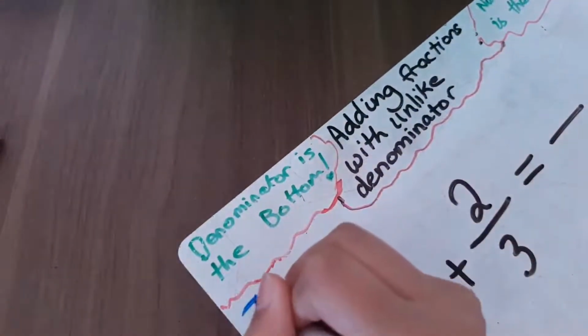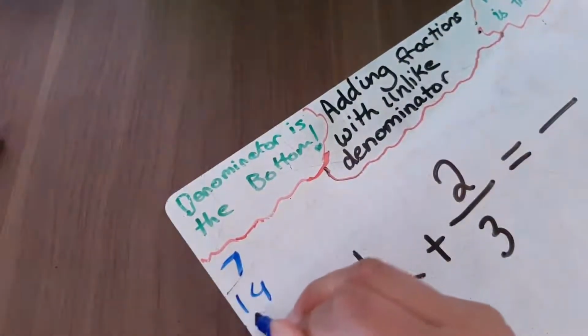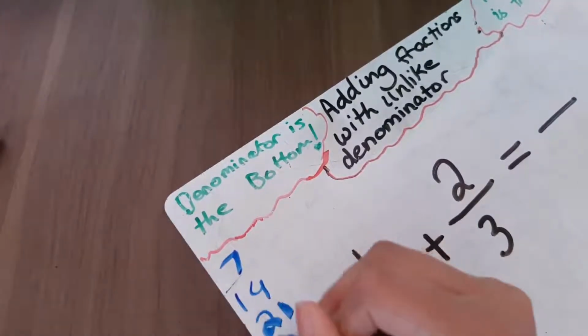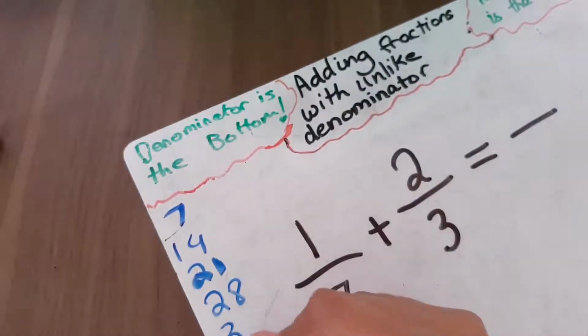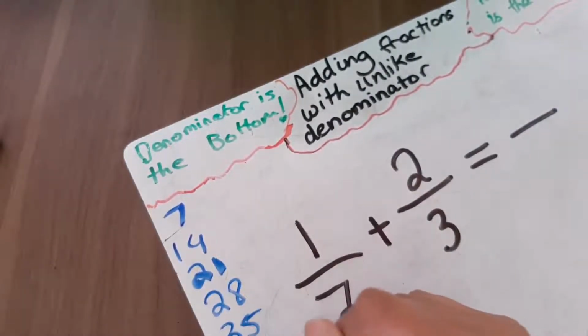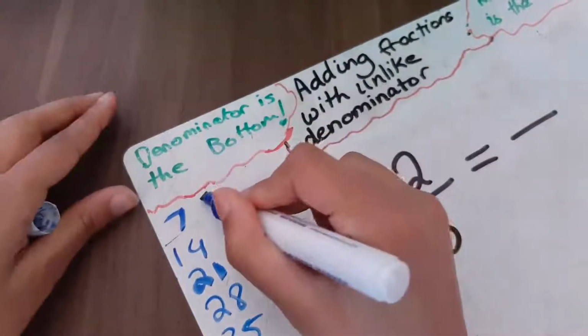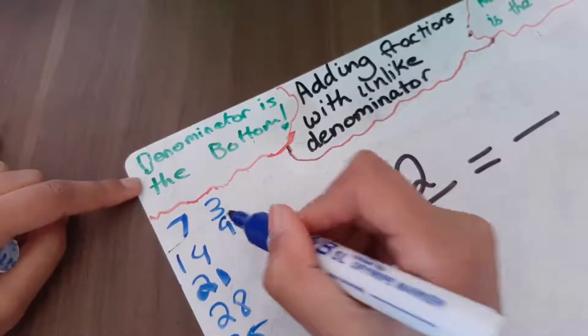I'm just going to go up to that much, or maybe a little bit more, like up to there. Okay, and now we'll do our 3 times tables.